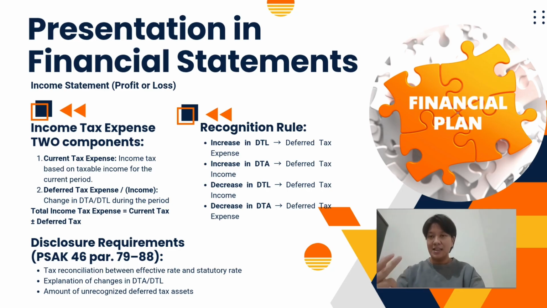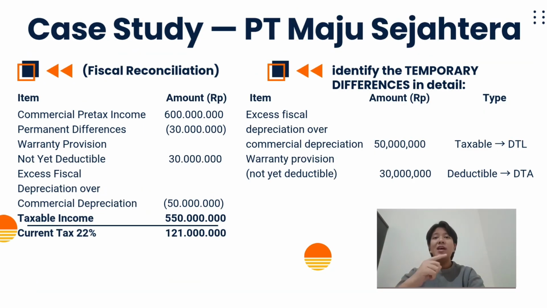Now let us apply the concept to the case study of PT Maju Sejahtera. From the first part of the case study, the company has commercial pre-tax income of 600 million. There is also a permanent difference of 30 million, which is treated as a deduction in this case. So it reduces the taxable income.